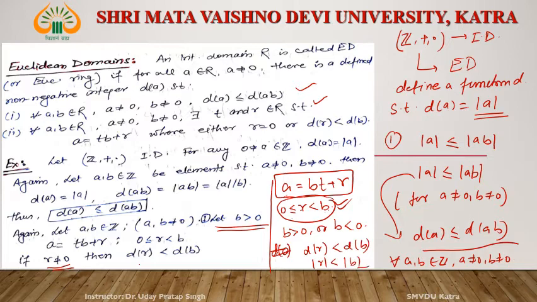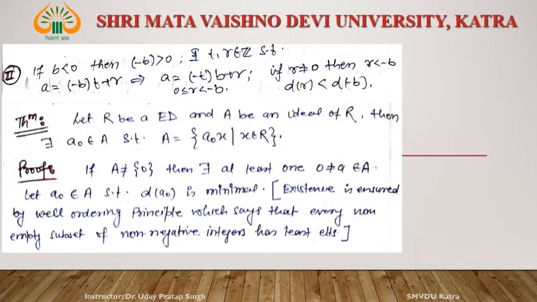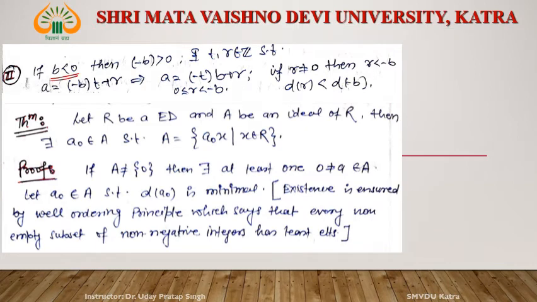Yes. Now come to the second case. If b is less than 0, then what is negative of b? Negative of b is greater than 0. Then again by Euclid's result, there exist t and r such that a is equal to minus b into t plus r.